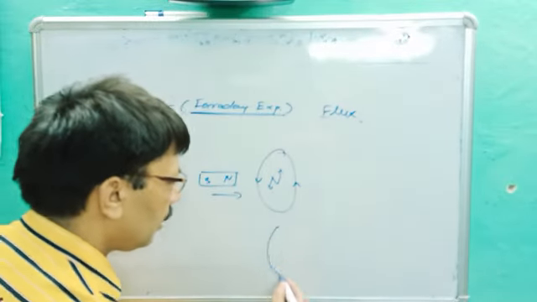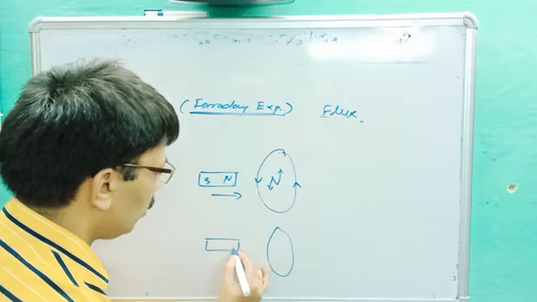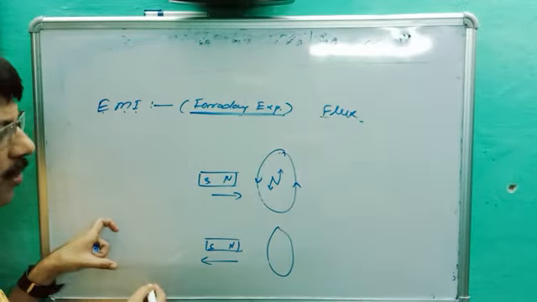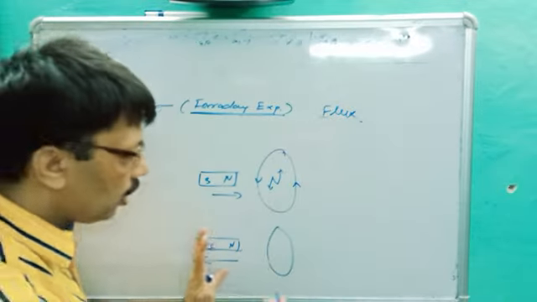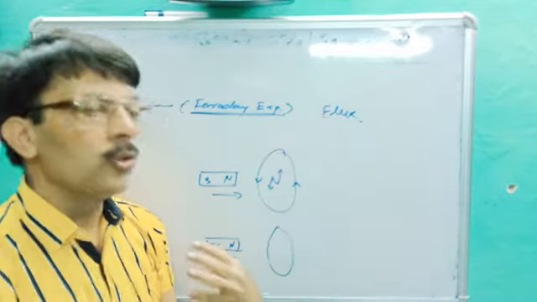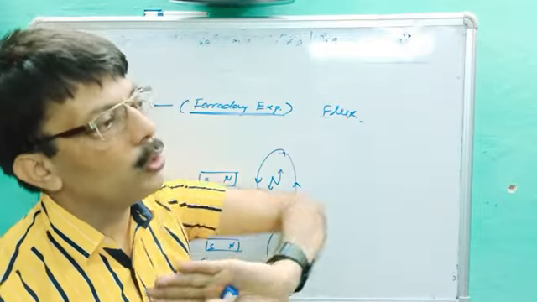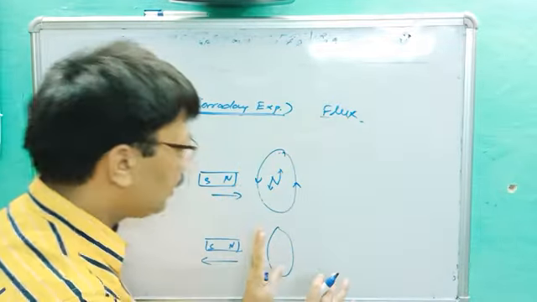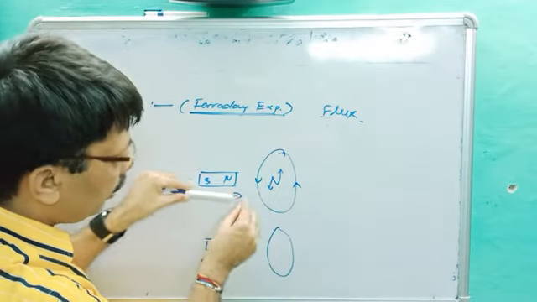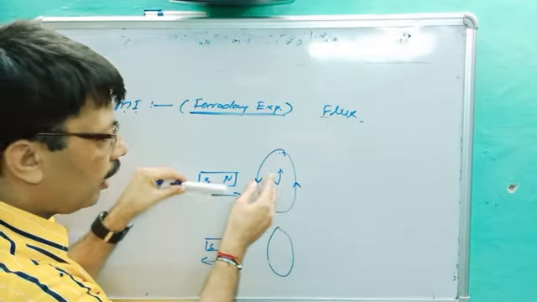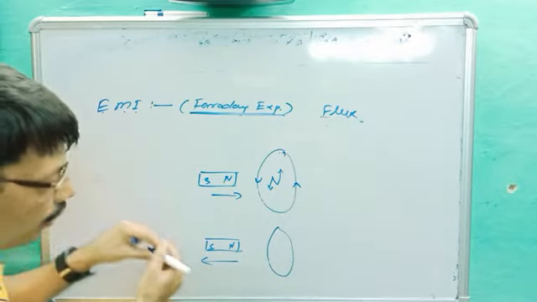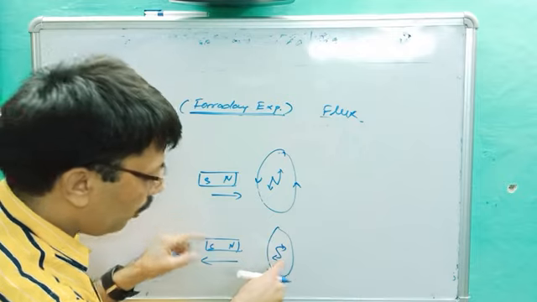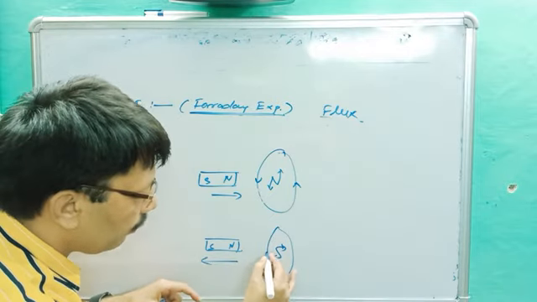And in the same condition, if this is north and this is south, and the magnet moves away from the coil, what happened? It should be opposite, and you know this better. If somebody is coming towards your door, you push them out, and if the person is going away from the door, you pull them. So in both conditions, you are opposing the person. The same condition happens when the magnet moves towards the coil. The north pole is coming, so it becomes north, and north will repel north. When north is moving away, it becomes south. Then it will oppose. It will pull, south will pull the north, and so it becomes clockwise.